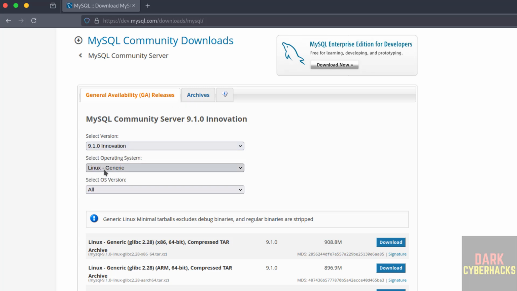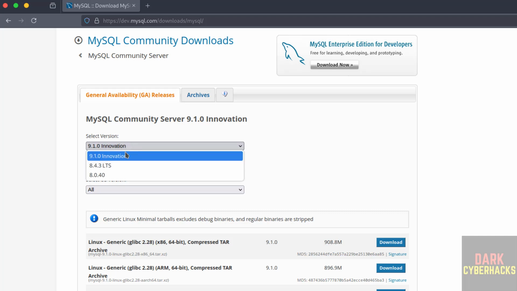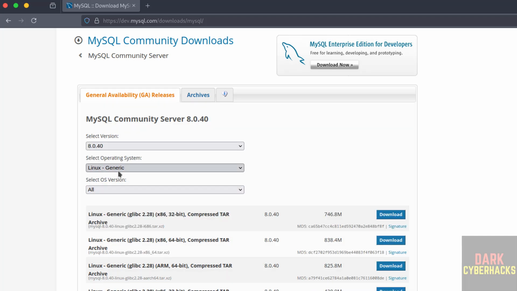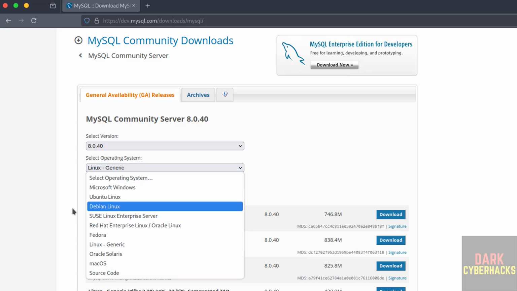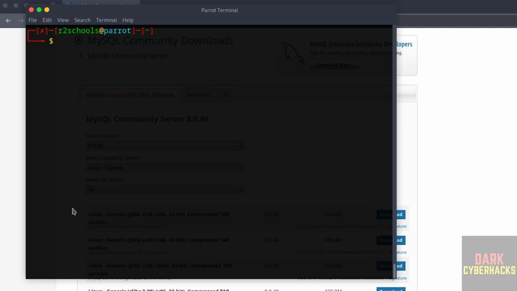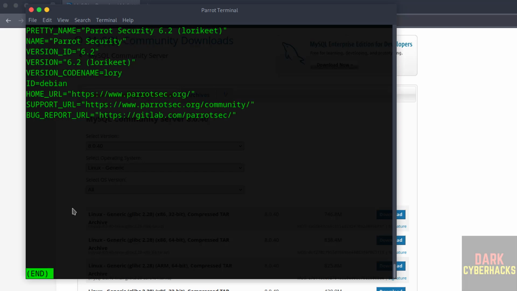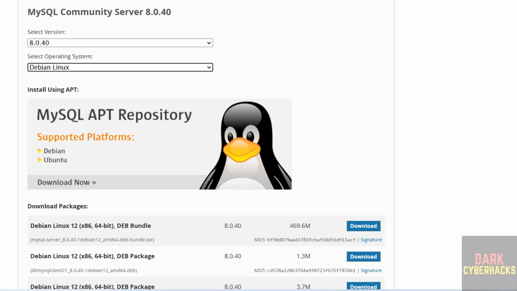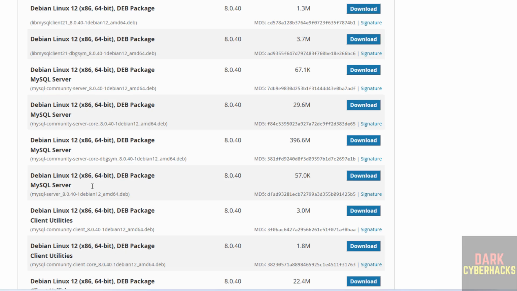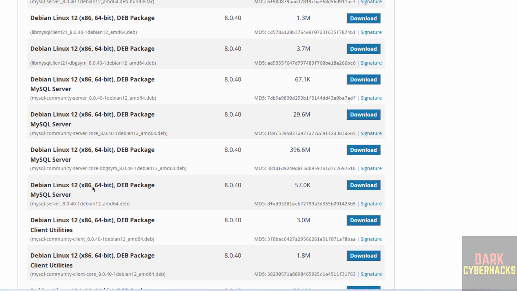Okay. So select 8.0.40, then select operating system. See here we don't have Parrot OS. Okay. So go to terminal, cat /etc/os-release. See here its ID is like Debian. So we have to select Debian and see here it populated list of Debian packages that needs to be installed.